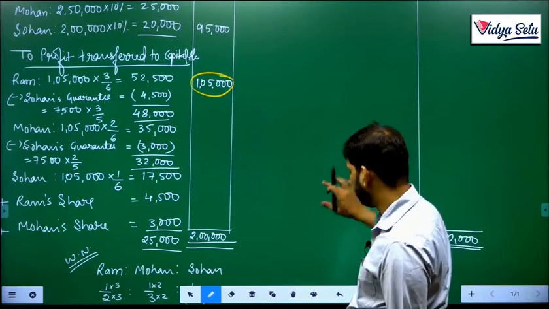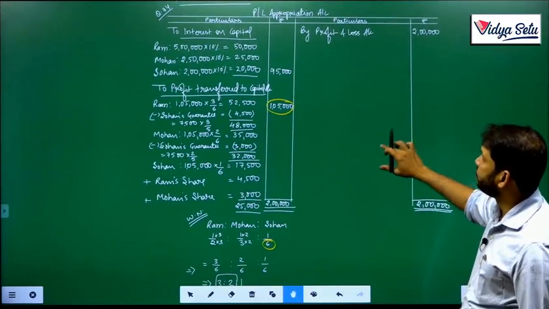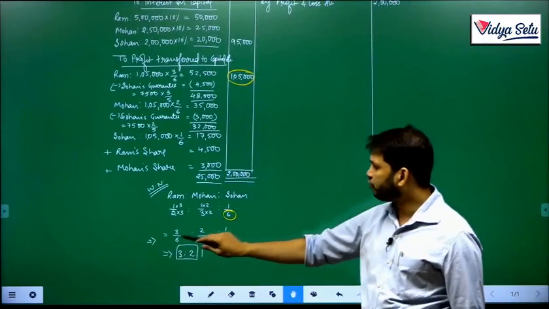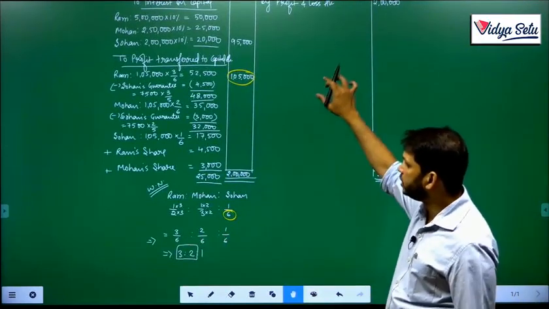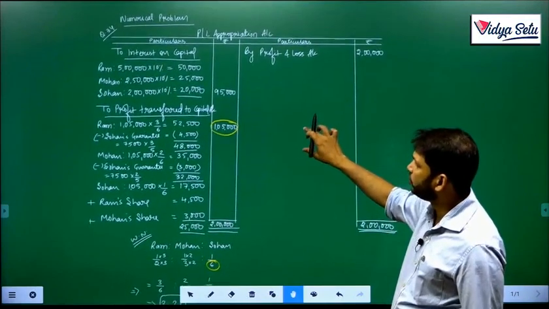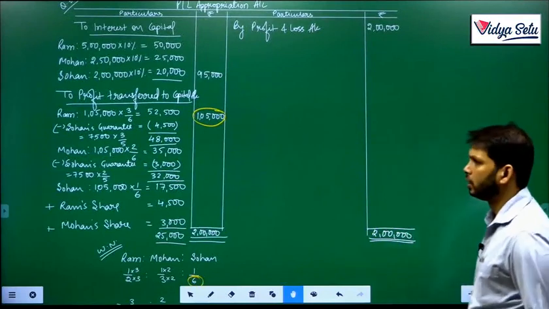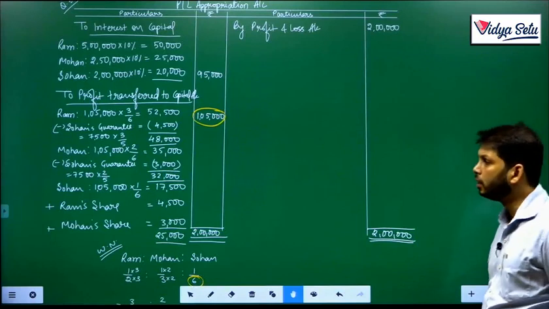So question number 34, the important thing here that we needed to know was what? How to convert this fraction into ratio, and how to do that we have already done. Now if we solve it by this method, the entire question becomes very easy. I hope you have copied it down. We will move on to the next question, question number 35.